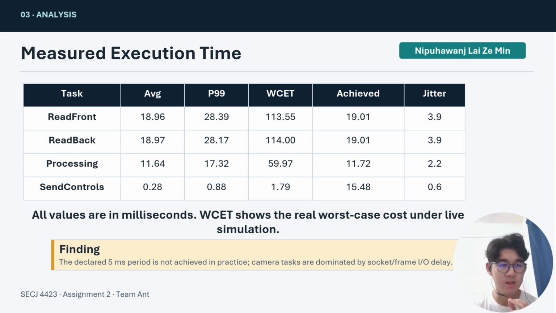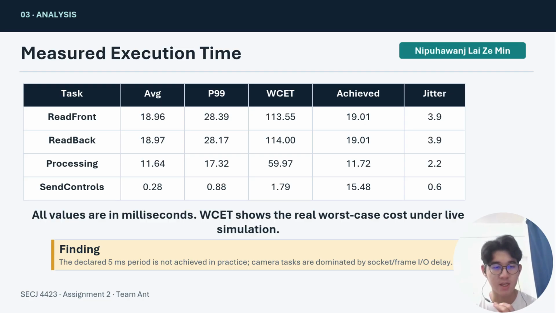For read from camera, the average time is 18.96 milliseconds, and the WCET is 113.55 milliseconds. For read back camera, the average is 18.967 milliseconds, and the WCET is 114 milliseconds. The processing task has an average of 11.64 milliseconds and a WCET of 59 milliseconds. Send controls is much lighter, with an average of 0.28 milliseconds and a WCET of 1.79 milliseconds.